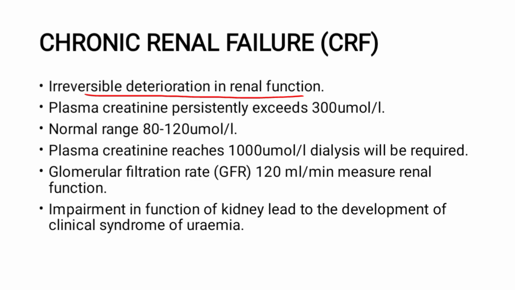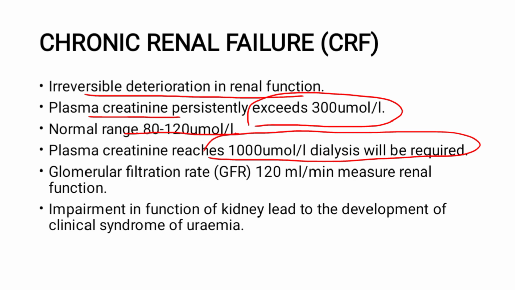Basically, okay. Now, what happens? The plasma creatinine levels exceed 300 micromole per L. The normal range is 80 to 120. But when it reaches 1000, dialysis is required in this process because there is so much creatinine in them. Normal GFR is 120 ml per minute, which measures renal function. The impairment in function of the kidney leads to the development of the clinical syndrome of uremia.